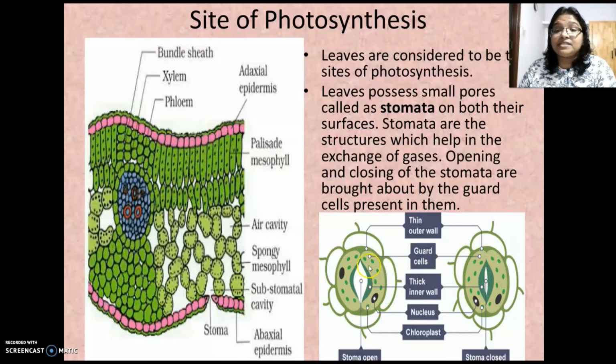See this? There's an opened stoma and this is the closed stoma. You know how it opens and closes? Here, if you see, these cells are called guard cells. Two guard cells. In dicots, you already studied that guard cells are kidney shaped. And if you see the inner wall of the guard cell, it's thick, whereas the outer one is thin. And here you could see that during daytime, the stoma opens. You know how? During daytime, the process of photosynthesis occurs. So the glucose molecule gets accumulated.